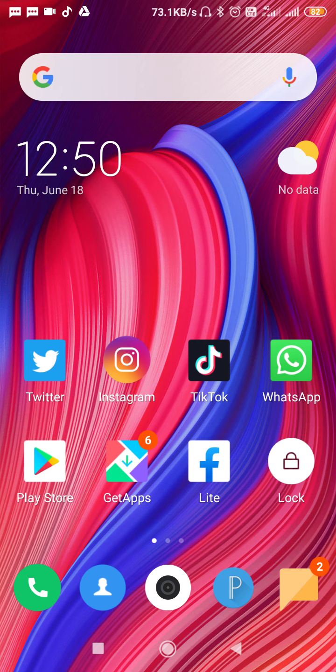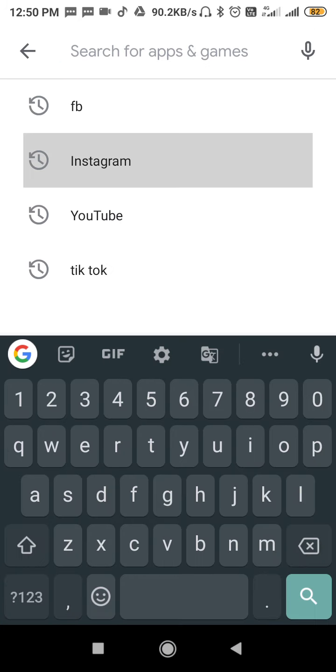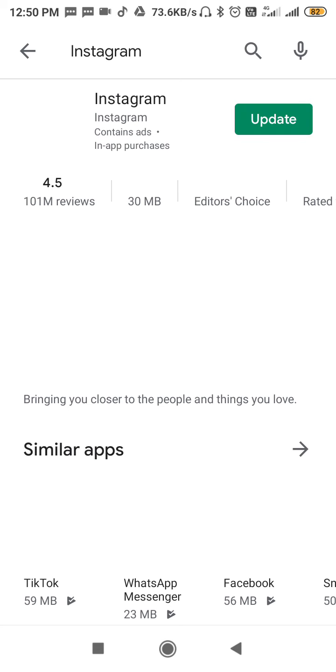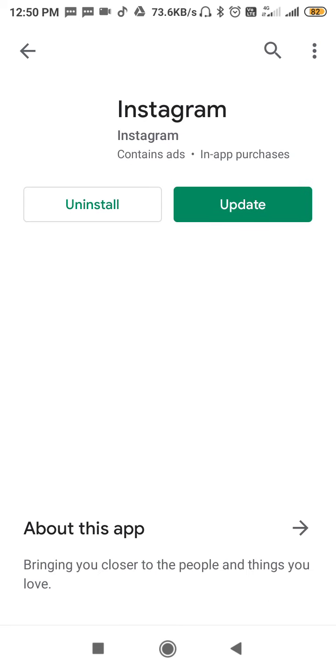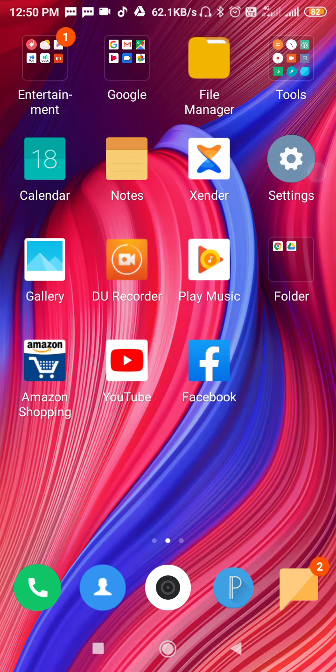And if you are still having the same problem, then go to Play Store, because you need to update your Instagram. So it's time to update your Instagram. Go to Play Store, search for Instagram, and update it to the latest version. After the update, you have to go to settings.